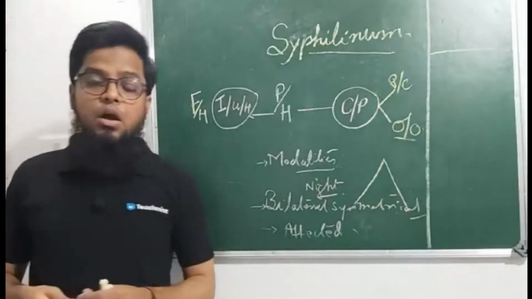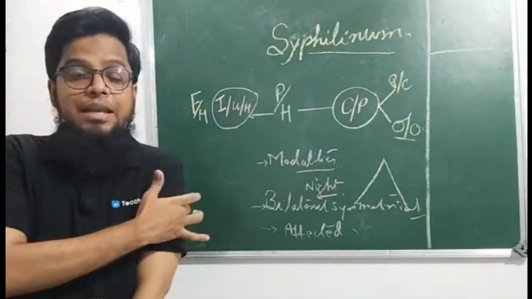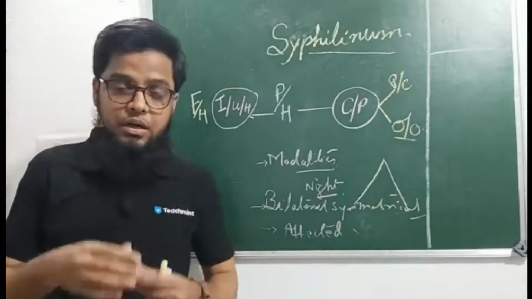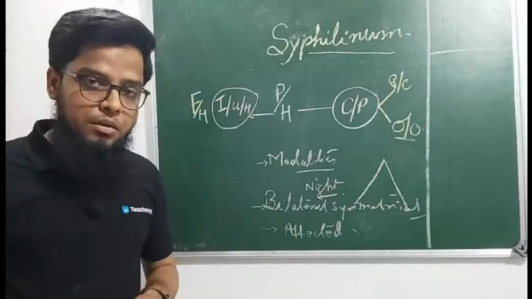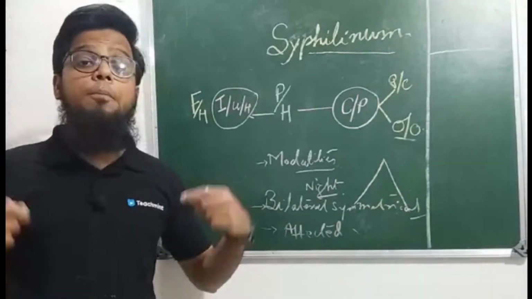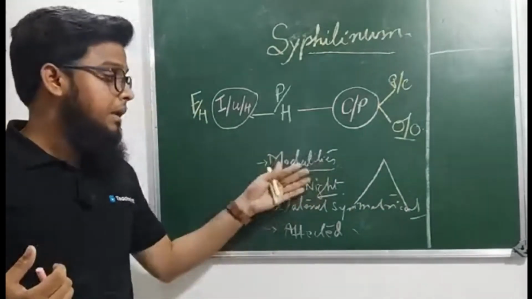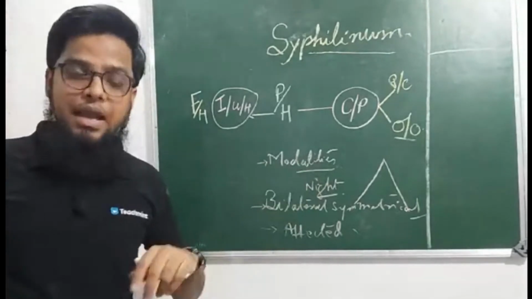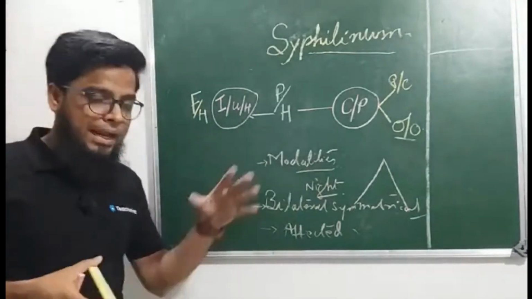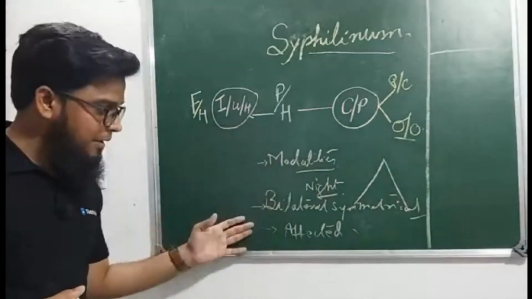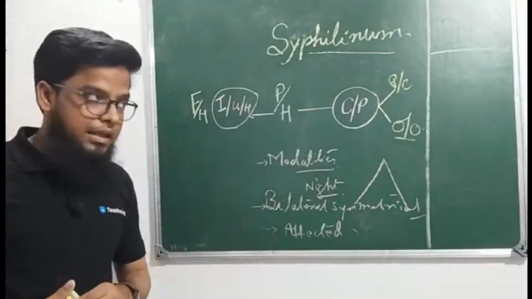Now on observation, more often you will get some present complaint like frozen shoulder of the right shoulder, or frozen shoulder with the pain at the insertion of deltoid. This is one of the most common symptoms of syphilinum you will find, or bilateral symmetrical frozen shoulder with the pain modality of aggravation at night. So any present complaint modified by these modalities, you may think of syphilinum.